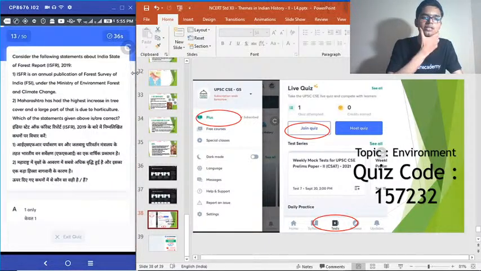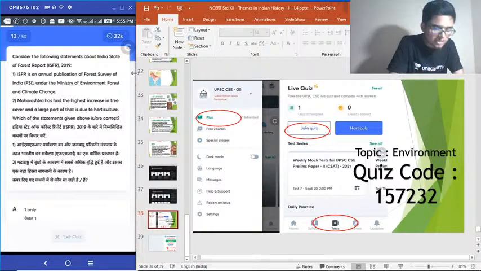13th question. Consider the following statements about India State of Forest Report 2019. 1. ISFR is an annual publication of Forest Survey of India under Ministry of Environment, Forest and Climate Change. 2. Maharashtra has had the highest increase in tree cover and a large part of that is due to horticulture.